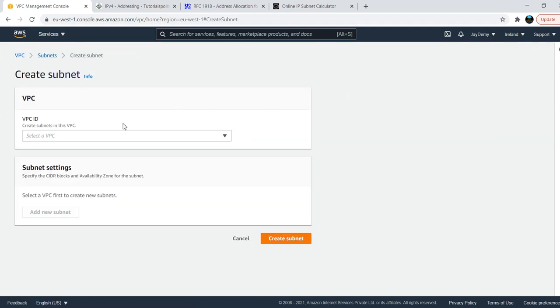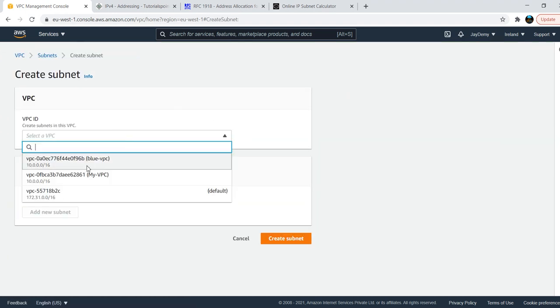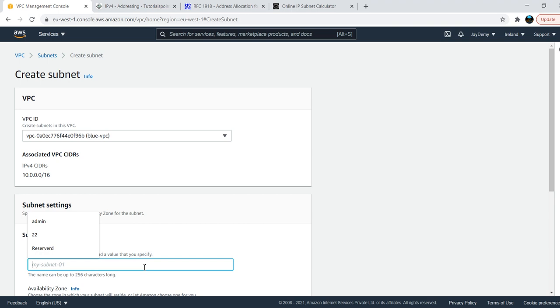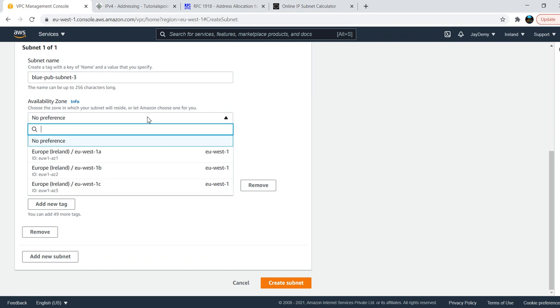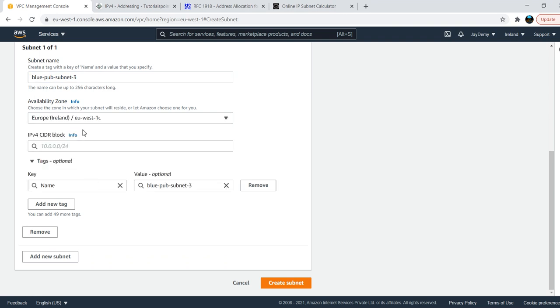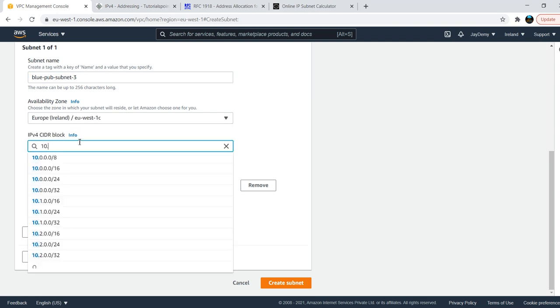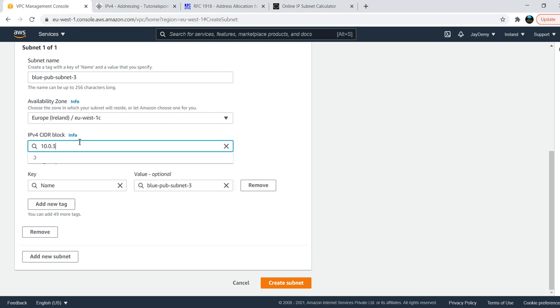Now I am creating one more subnet in another availability zone, that is blue public subnet 3. I will give subnet 3 in another availability zone, 1C, and the IP address will be 10.0.3.0/24.